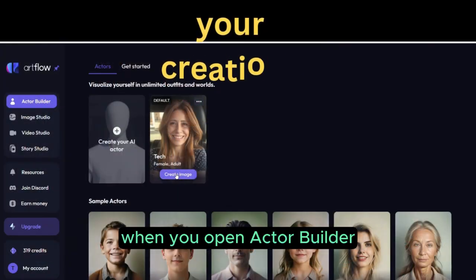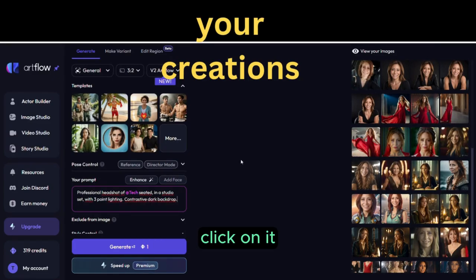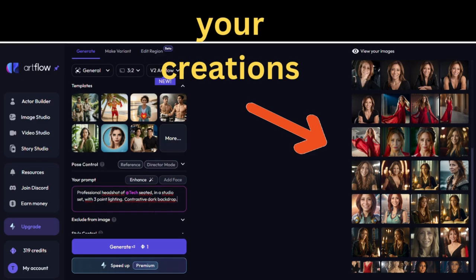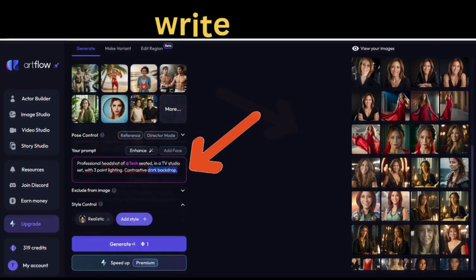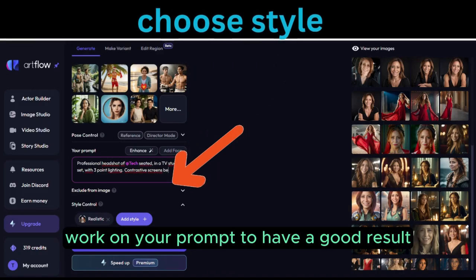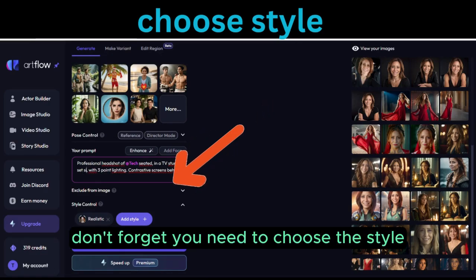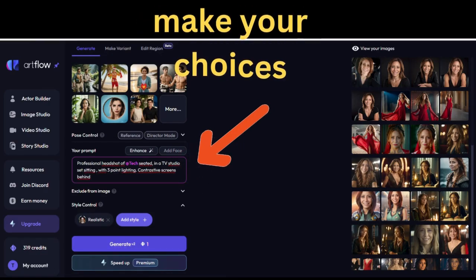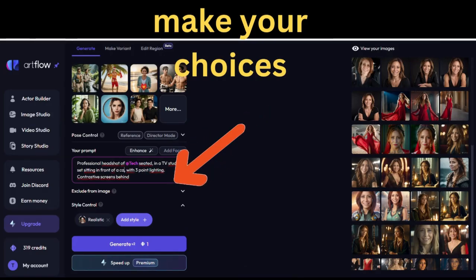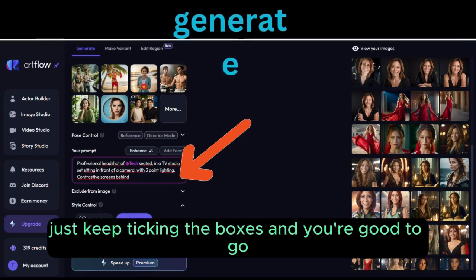When you open Actor Builder, here you are, your character. Click on it. And describe your scene, describe your clothes. Work on your prompt to have a good result. Don't forget you need to choose the style. Just keep ticking the boxes and you're good to go. Generate.